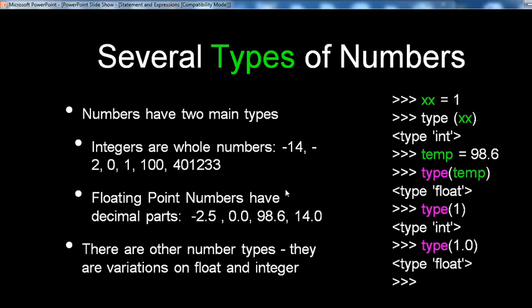There are other number types, which are variations on float and integer. For example, xx equals 1, type xx gives integer; temp equals 98.6, type temp gives float; type 1; and finally type 1.0, which is a floating point, displayed as float.